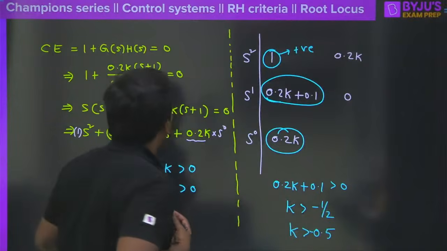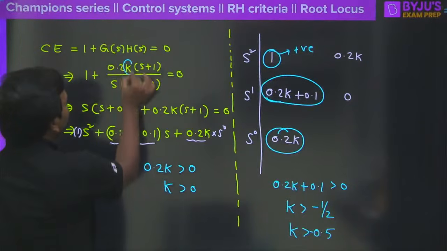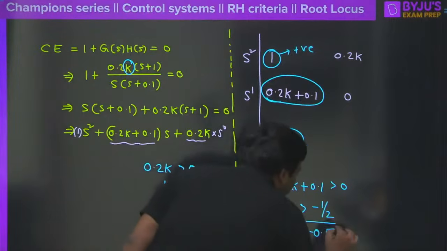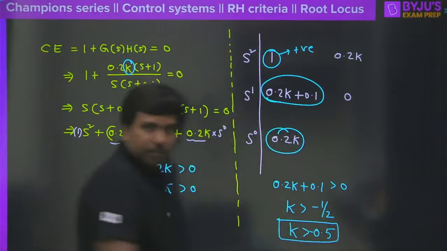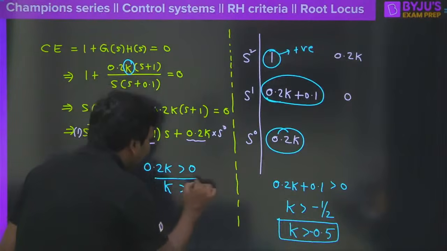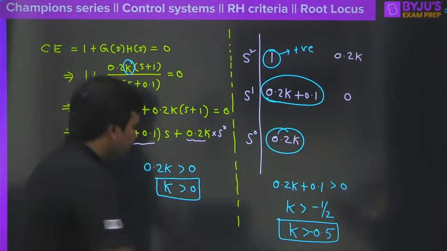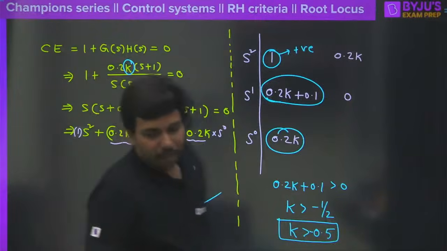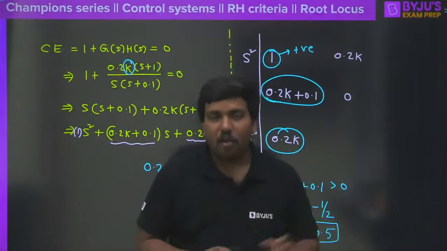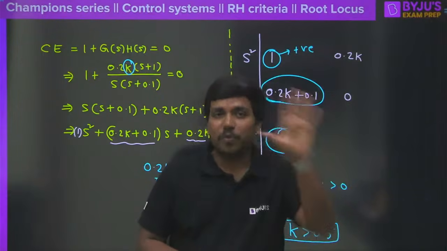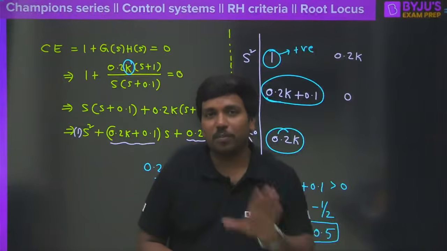But as we all know that, we are going to place the positive value of k. But you must also understand, this condition is saying that k must be more than minus 0.5, and this condition is saying that no, k must be greater than 0. So what would be the correct answer here? The correct answer is positive value of k. For any value of k which is greater than 0, the entire closed loop system is stable.